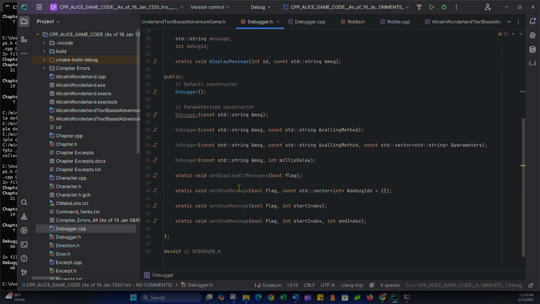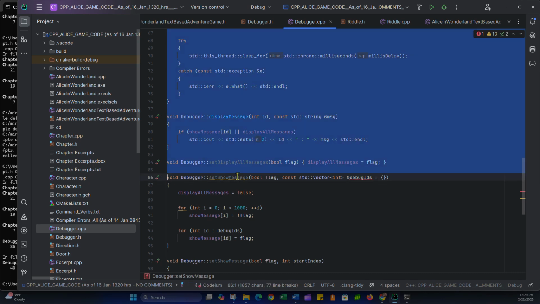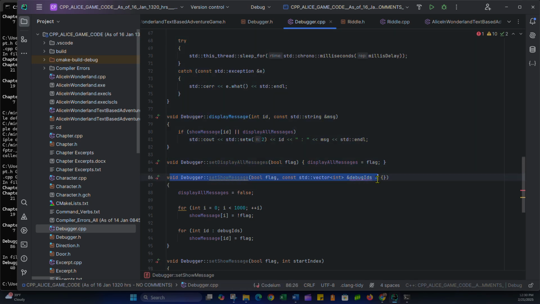So, okay, static. This is the function we're looking at. Set show message. I've got a default argument for the second parameter, which is of type vector of type int, passed in by constant reference, and I've set that up. And then it's around 80 here, set show messages in the implementation file right here.